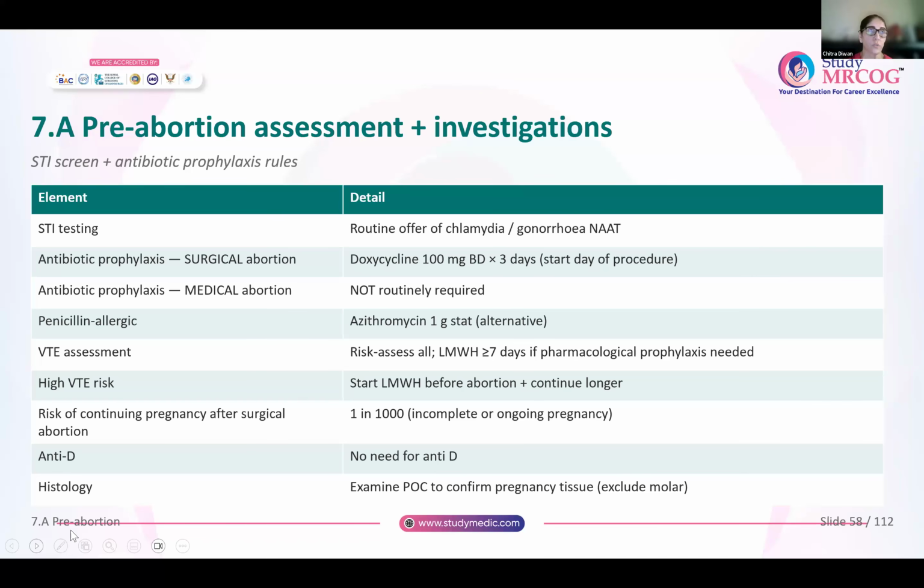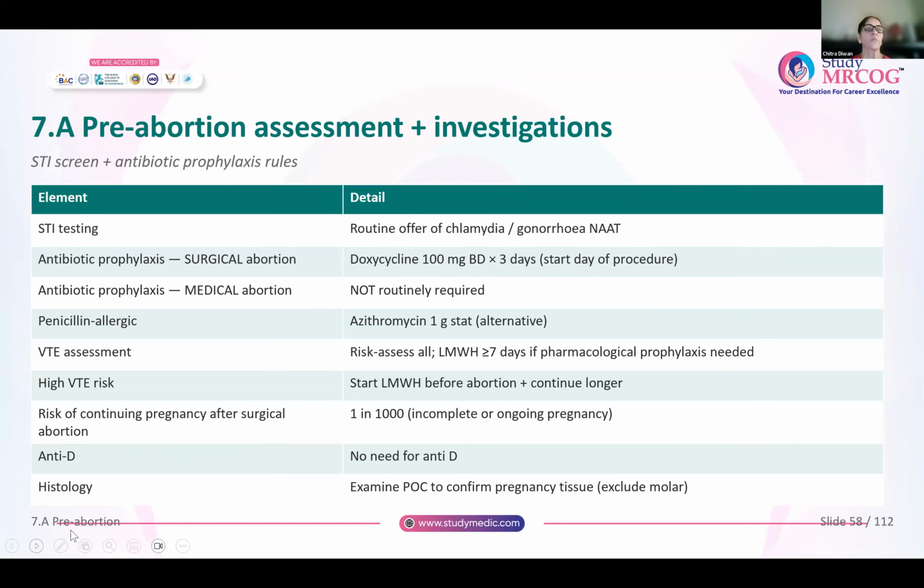Now, before doing abortion or termination of pregnancy, an STI screen is always done. And if it is a surgical termination, then antibiotic prophylaxis has to be given. So STI testing is routinely offered. Chlamydia and gonorrhea NAT test is done. If it is a surgical abortion, doxycycline 100 milligrams 2 times a day is given for 3 days. It is started on the day of the procedure. For medical abortion, no antibiotic prophylaxis is given. If the woman has allergy to penicillin or to doxycycline, then azithromycin is given as an alternative, 1 gram as a stat dose.